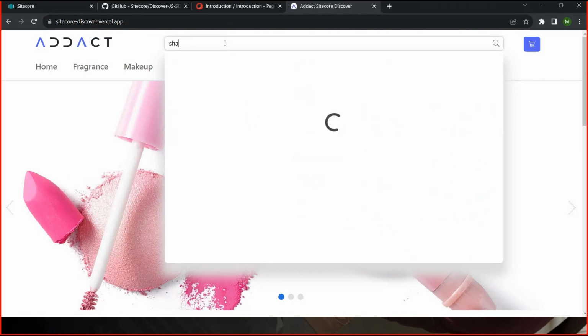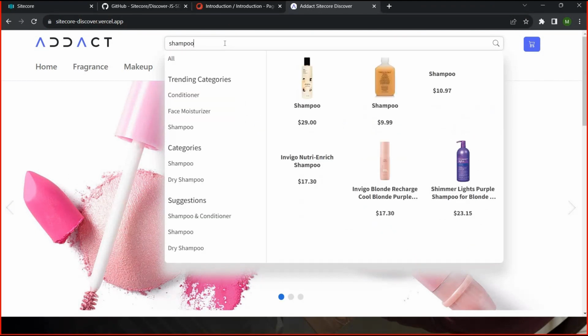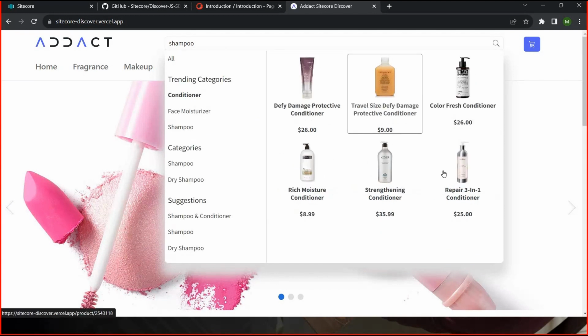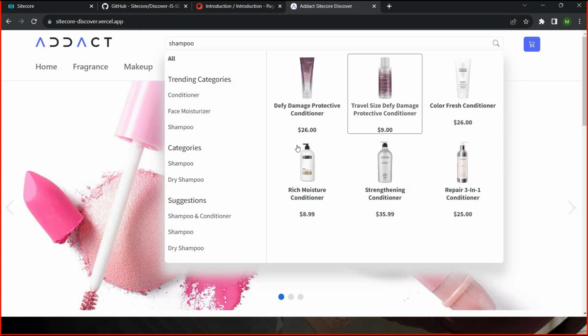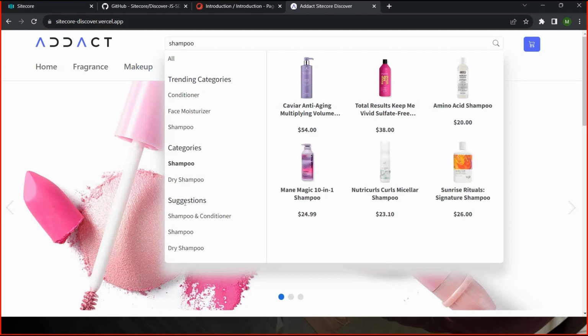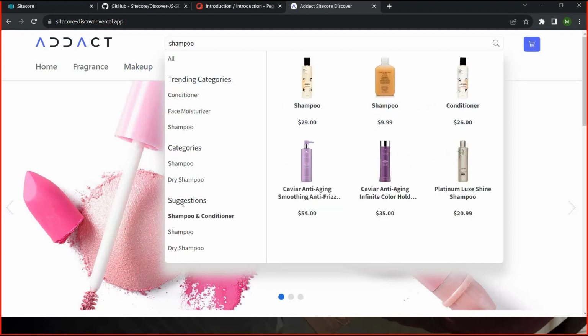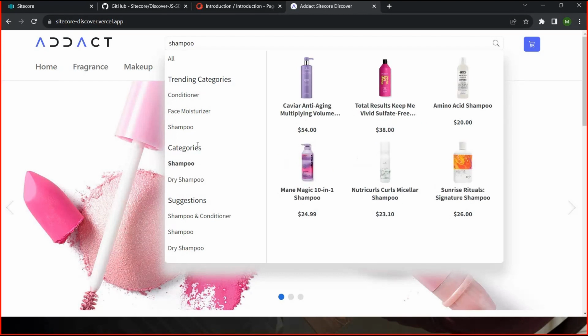Let me search something sample. So it will get the data from the system itself, the Discover portal system itself, and it will provide the trending categories and suggestions. So these are already there in our widgets itself. Let's say if you want to customize the widget, like I don't want to show the suggestions, or instead of suggestions I want to show different trending categories or trending things.